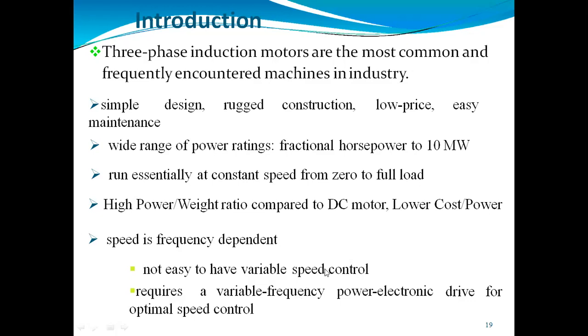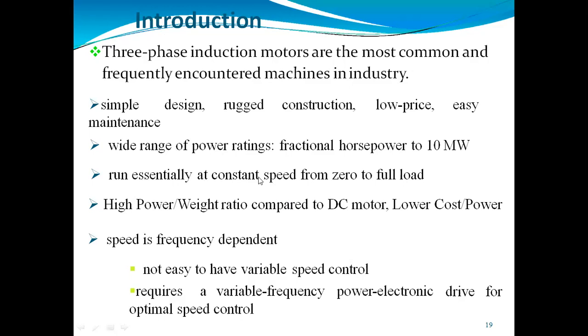The three-phase induction motor is the most common and frequently encountered machine in industry, because it has a very simple design and its cost is low. Its construction is rugged, its price is low, and it is easy to maintain. It has lots of advantages compared with the DC motor, because it has a higher power-to-weight ratio as compared to the DC motor. Also, its cost is low, so lower cost with respect to power. Its speed is frequently dependent.